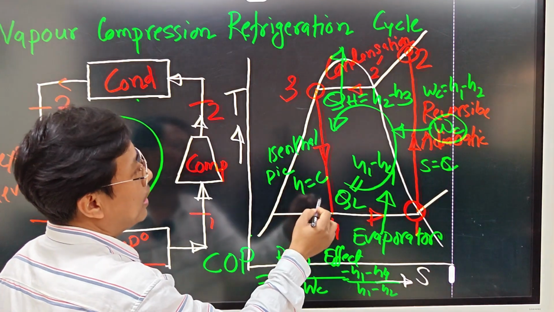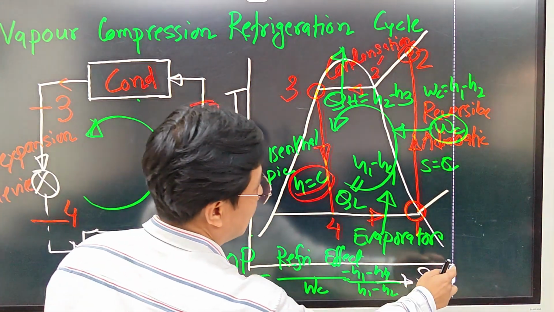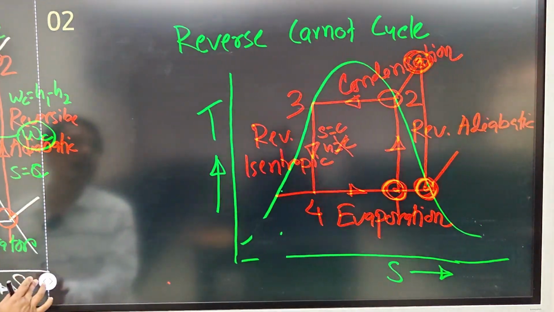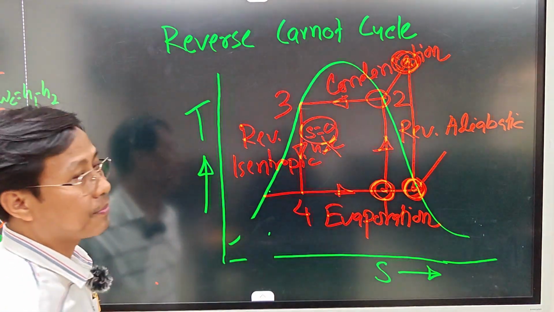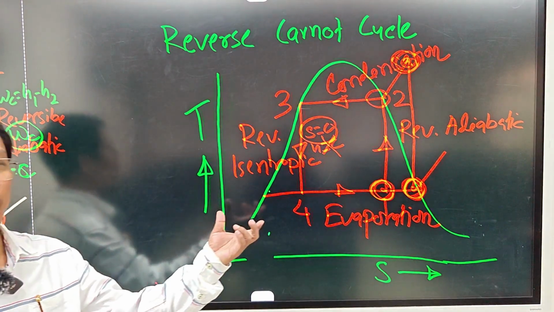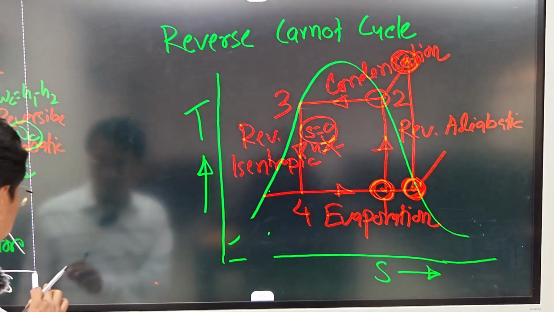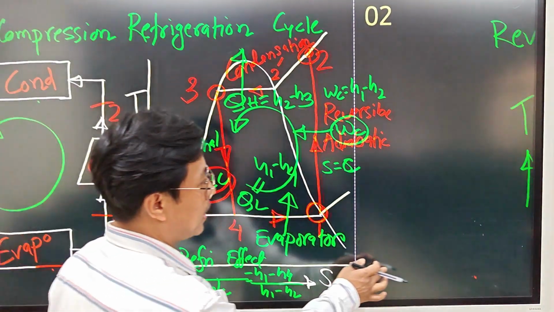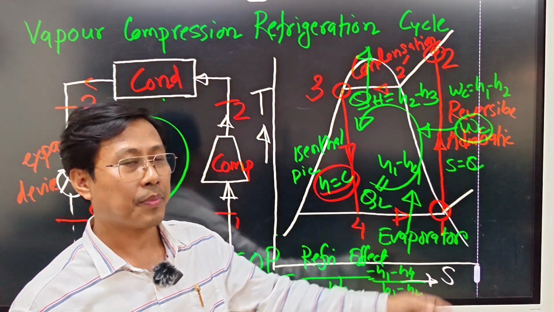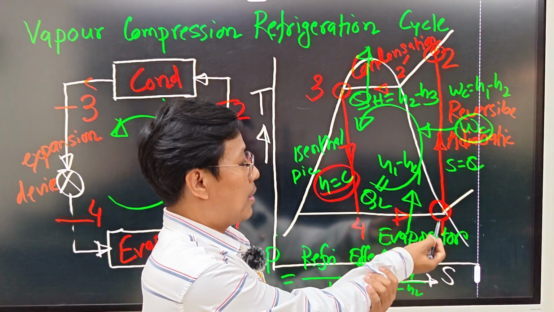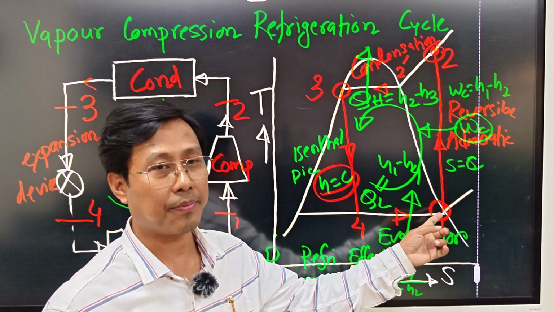Here enthalpy is remaining constant, but in the case of the reverse Carnot cycle, we have entropy constant. So these modifications are made in the vapor compression refrigeration cycle, because for any compressor the suction point should be at a saturated point.